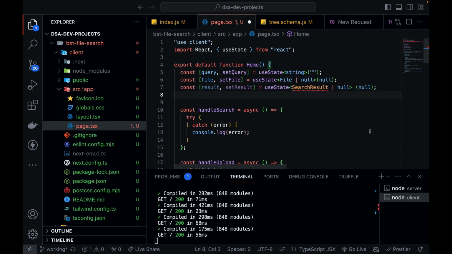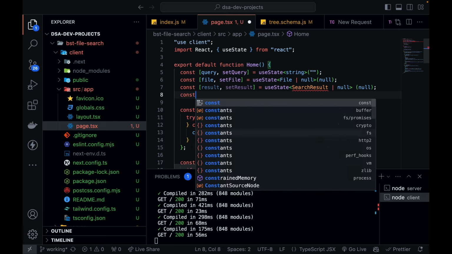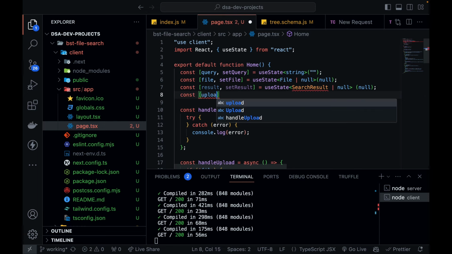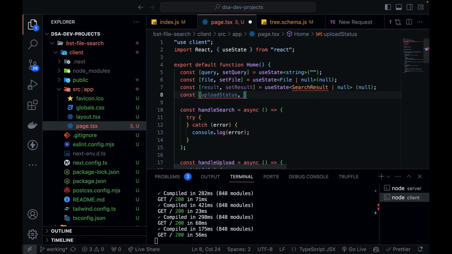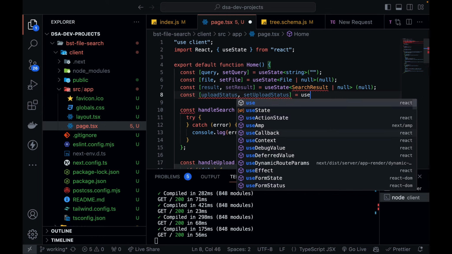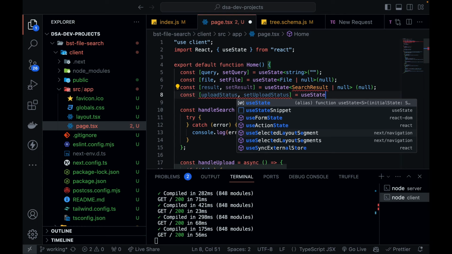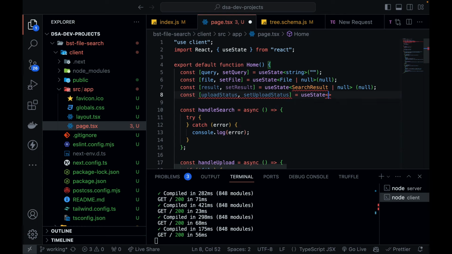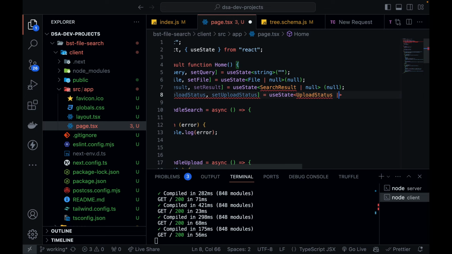So this is one thing. Then next thing is upload status, whether the file is uploaded successfully or not. So upload status, set upload status, and let's use state hook, use state, and again I'm going to define a type upload status. It can be null also, and by default it will be null only.